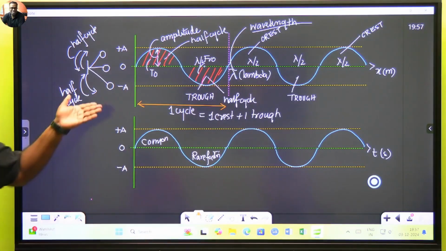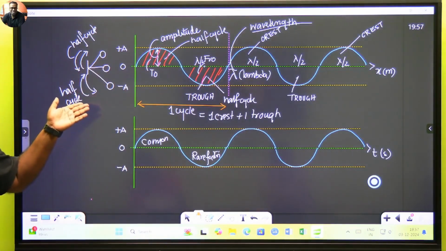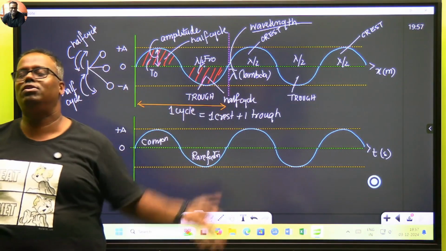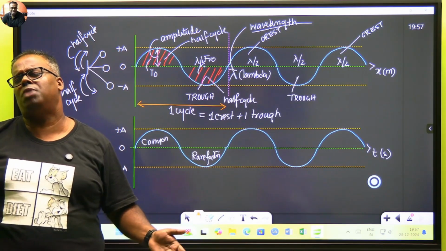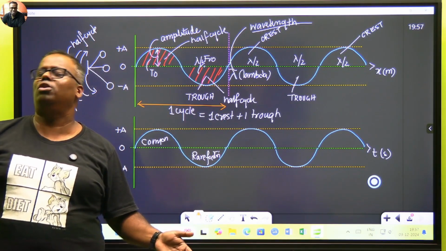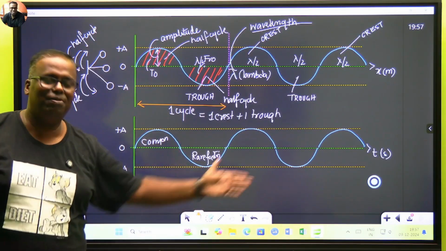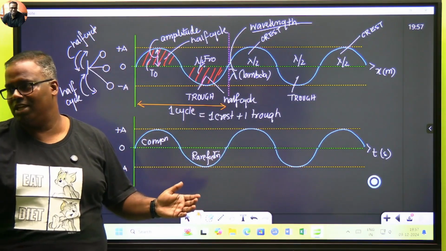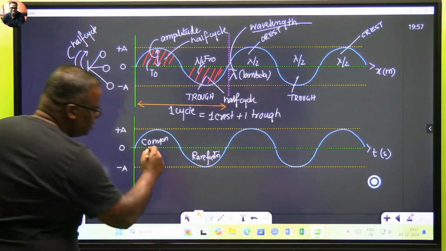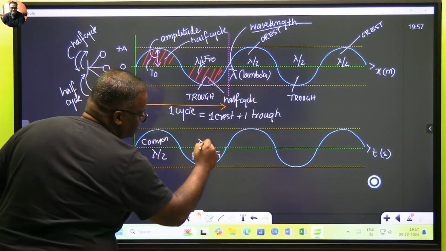एक crest है ना, एक cycle पे एक wavelength. What is one cycle? One to and one fro. Sir, you are so biased for transverse. You don't love longitudinal wave at all. Okay, one rarefaction and one compression, one cycle. So here, this will be lambda by 2. Similarly, this is also lambda by 2.